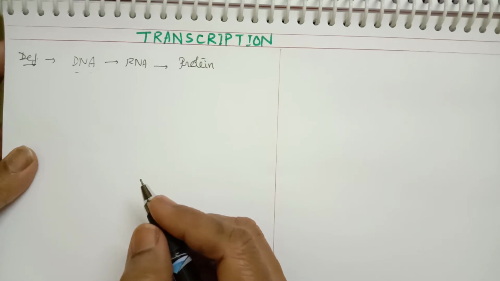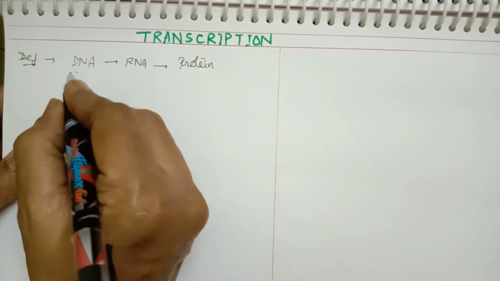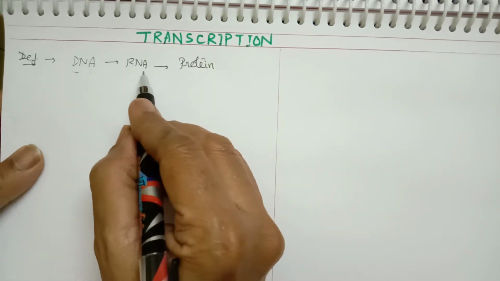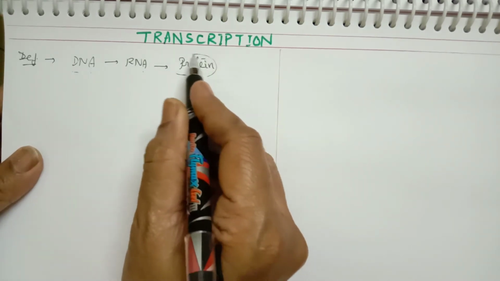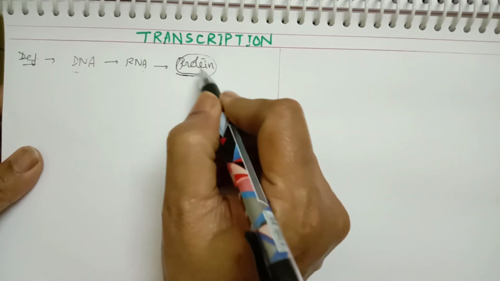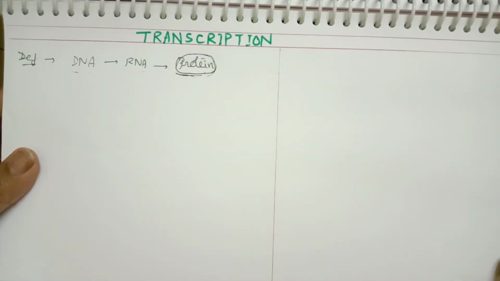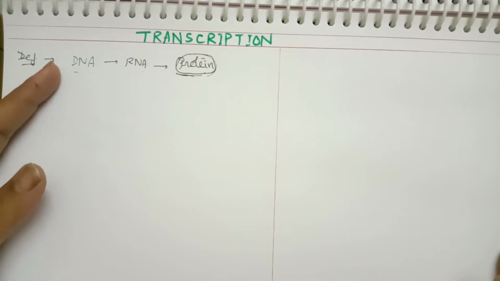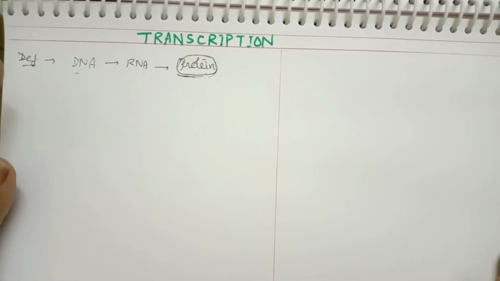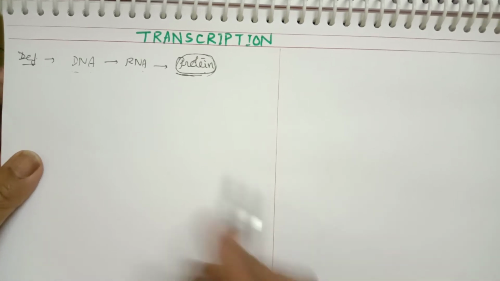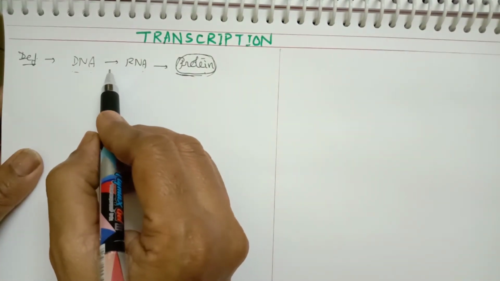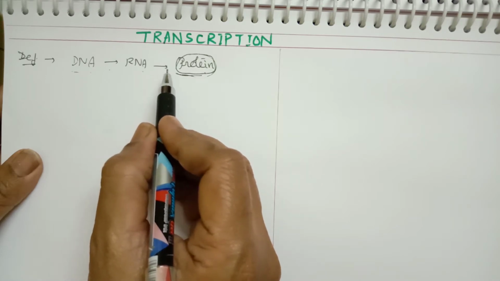So transcription is a very important first step in the synthesis of a protein and thus expression of a particular character. A DNA means a gene. A gene will express its character by synthesizing a particular protein. It can be a hormone or any other enzyme or pigment or any other substance, any protein. So this takes place in two steps. The first step is called transcription. The second one is called translation.